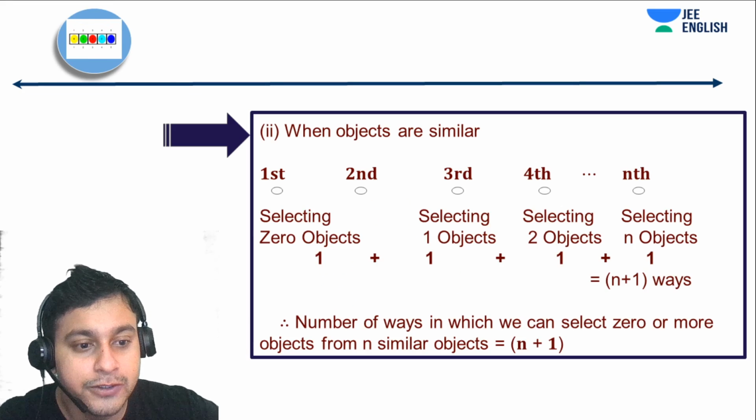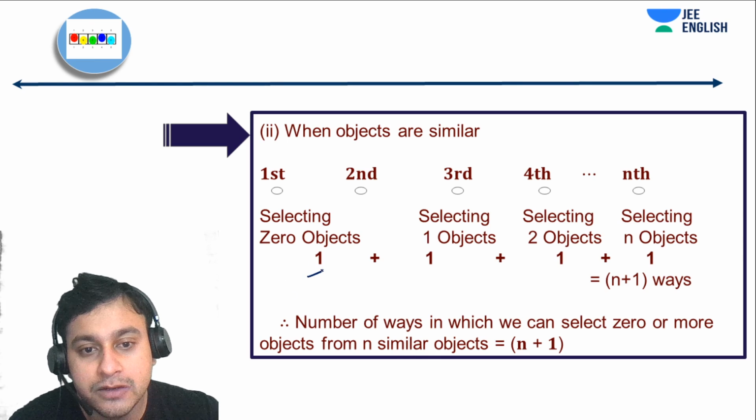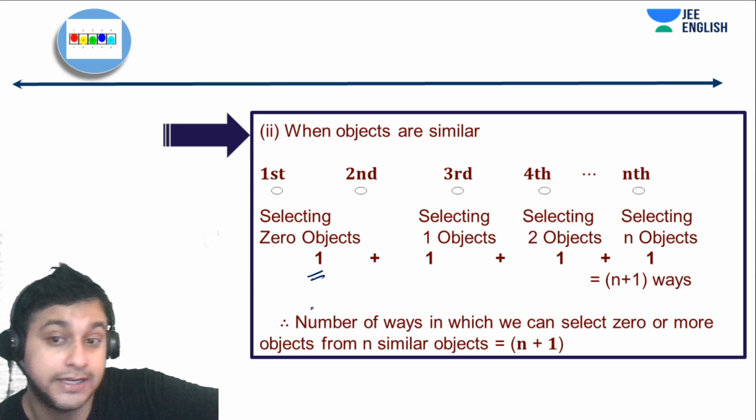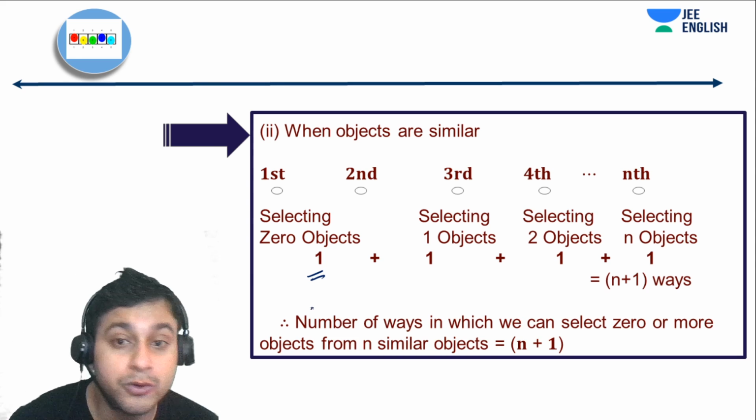Yes. So if you're selecting one object, we only have one particular way. Now, if I am selecting one object, then what am I going to do?